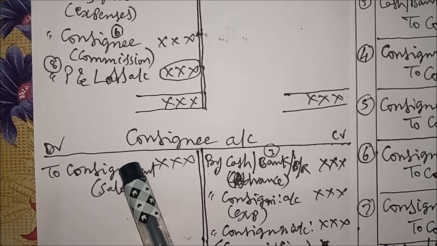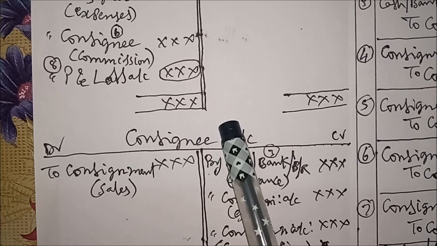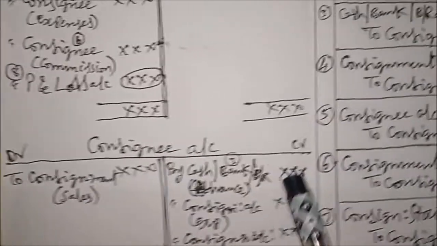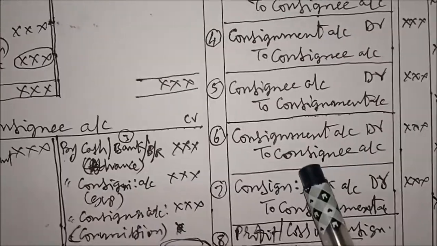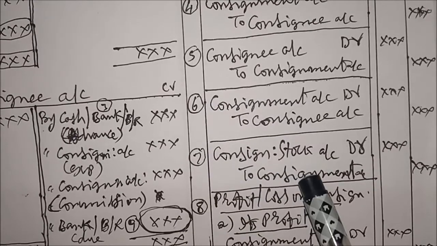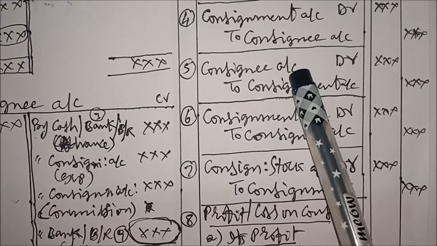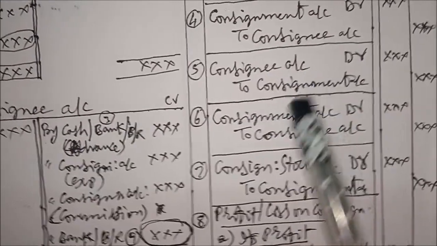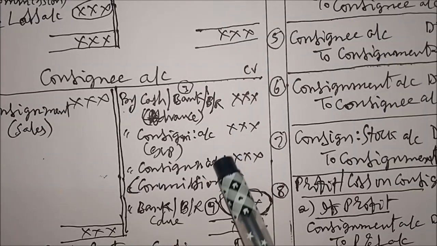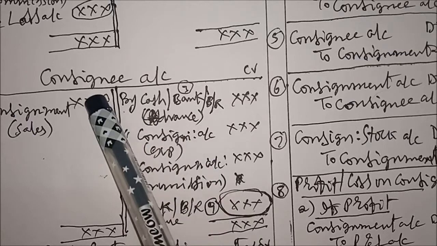For debit item, already I told you, debit the heading account and credit the item account. Consignee account debtor to consignment account. That is what we have shown here. So like that, for these 3 items we don't write entries again.